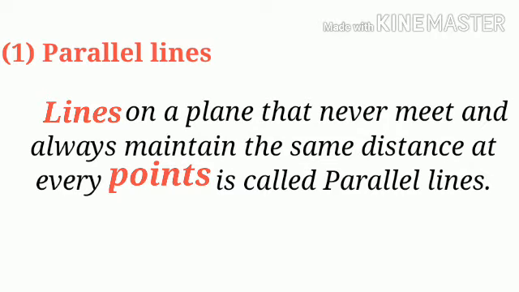Lines on a plane that never meet and always maintain the same distance at every point are called parallel lines. Here we can find two terms, lines and points. So let us define line and points.